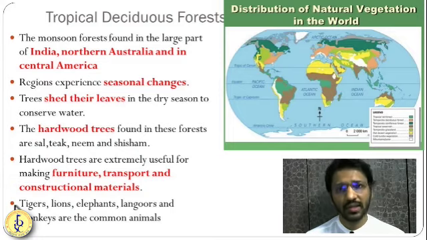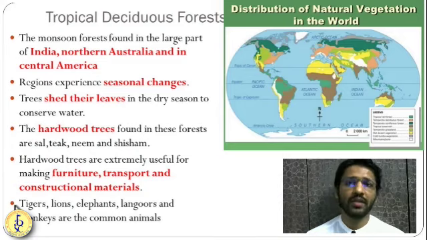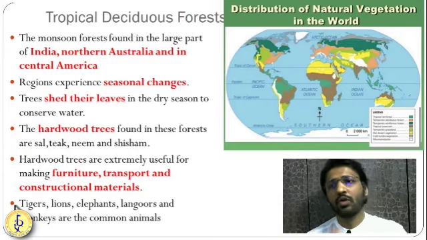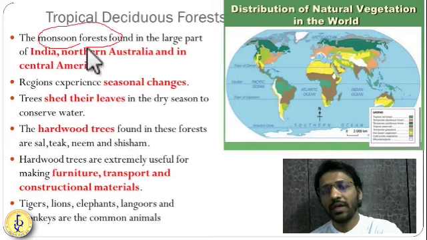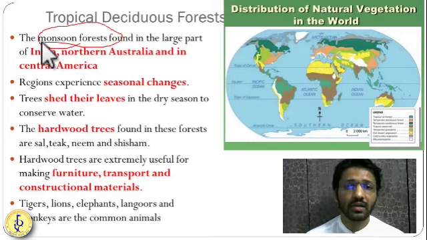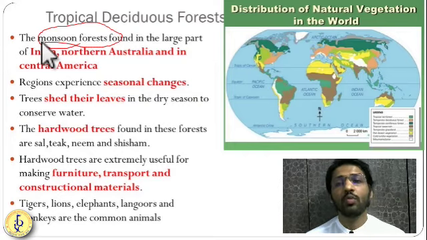Again, for these deciduous trees, rainfall is very sufficient in the monsoon period. So they are also known as monsoon types of forest. In India, we have a sufficient cover of tropical deciduous forest, or monsoon type of forest. Mostly our forests are this deciduous type of forest.